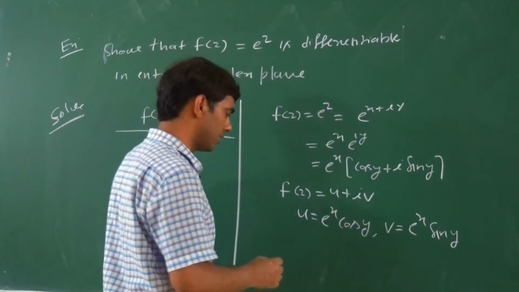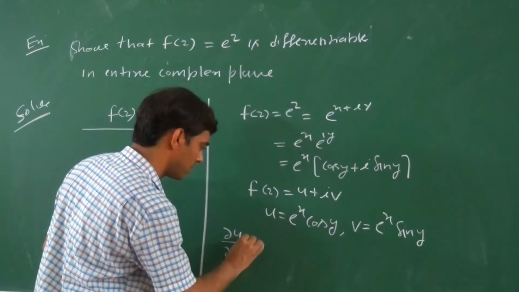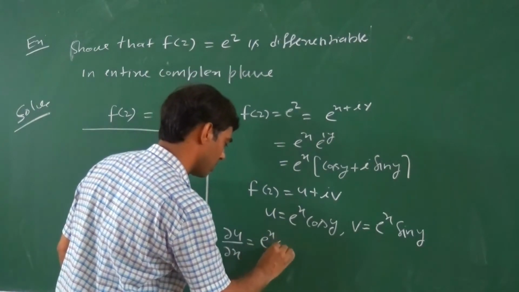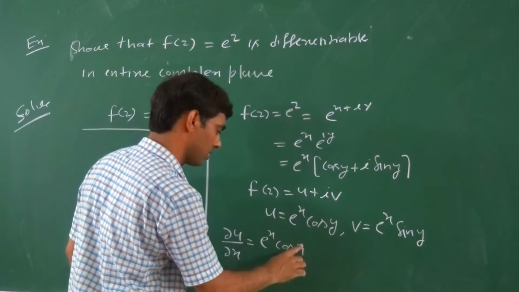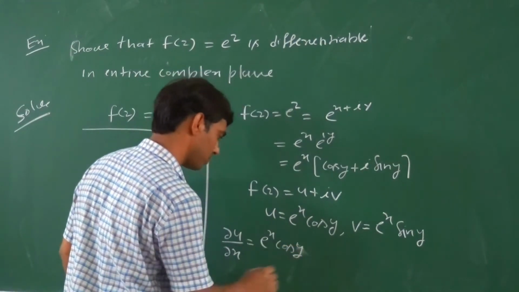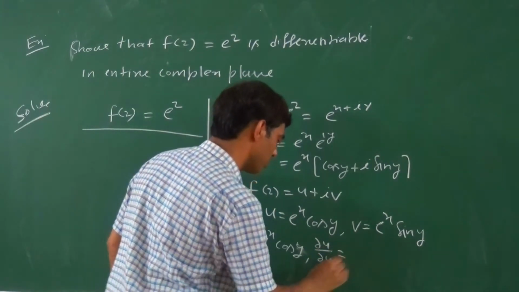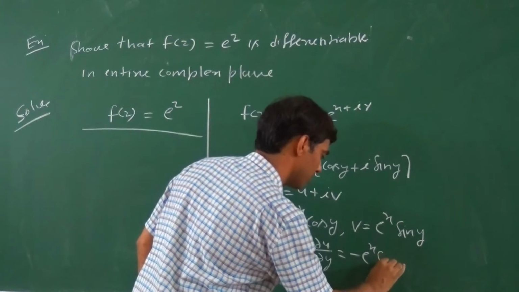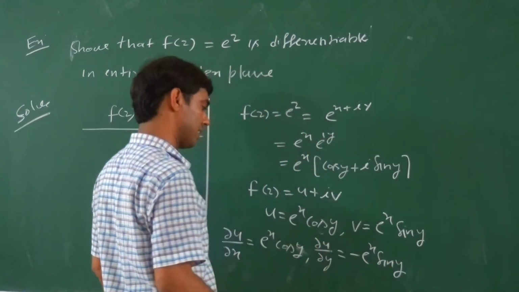Now, what is the value of del u upon del x? Del u upon del x equals e to power x cos y, because the differentiation of e to power x is e to power x. What is the value of del u upon del y? Del u upon del y equals minus e to power x sin y, because the differentiation of cos y is minus sin y.